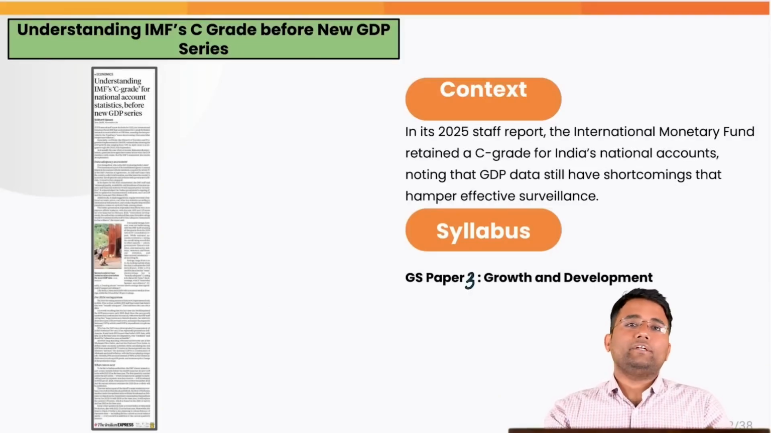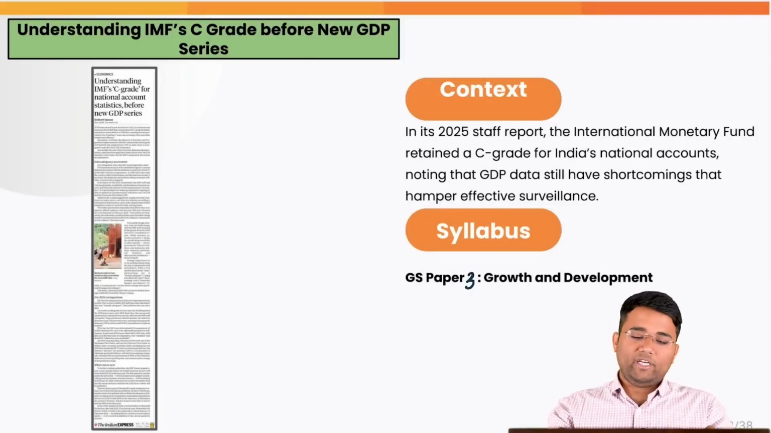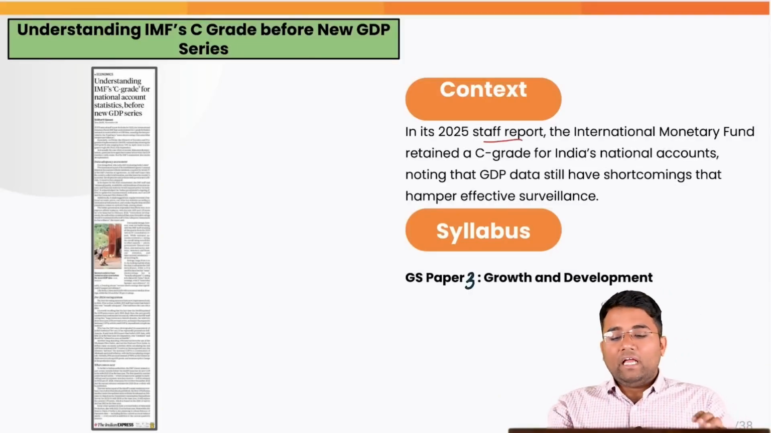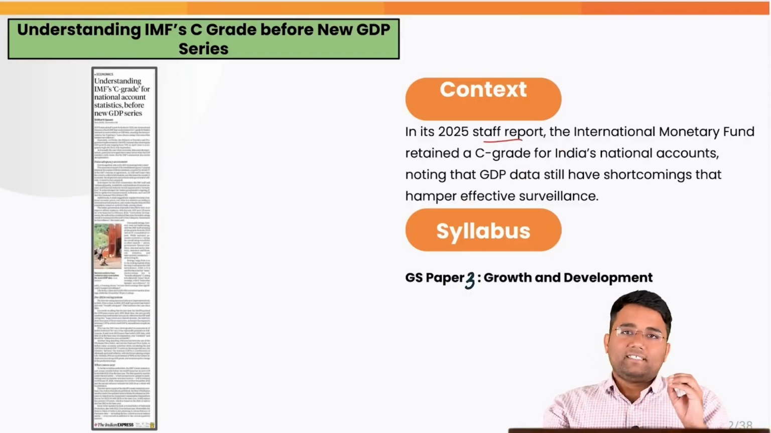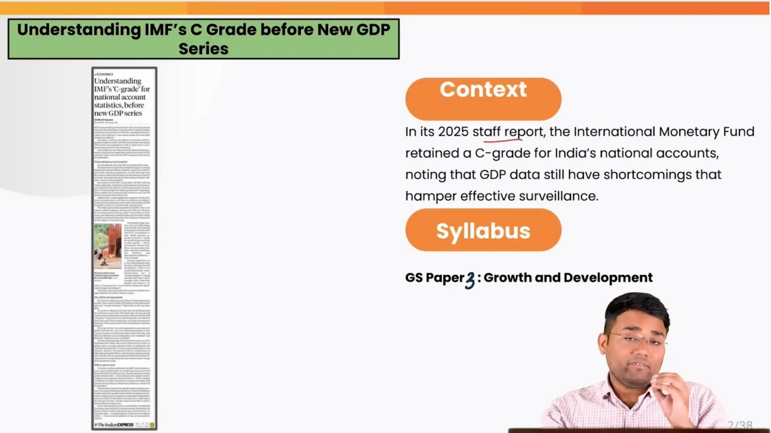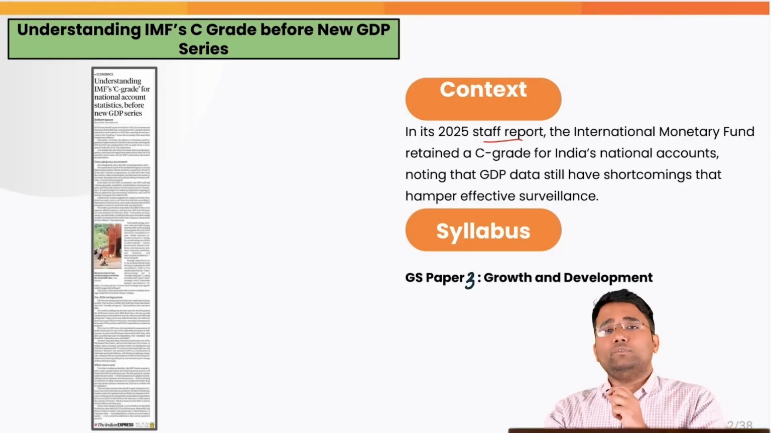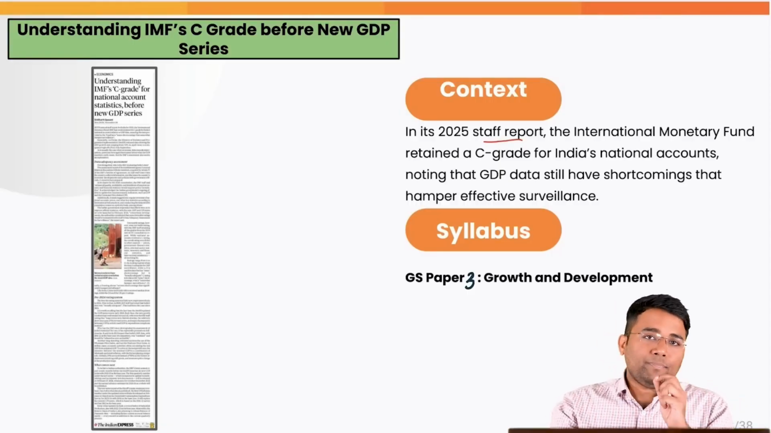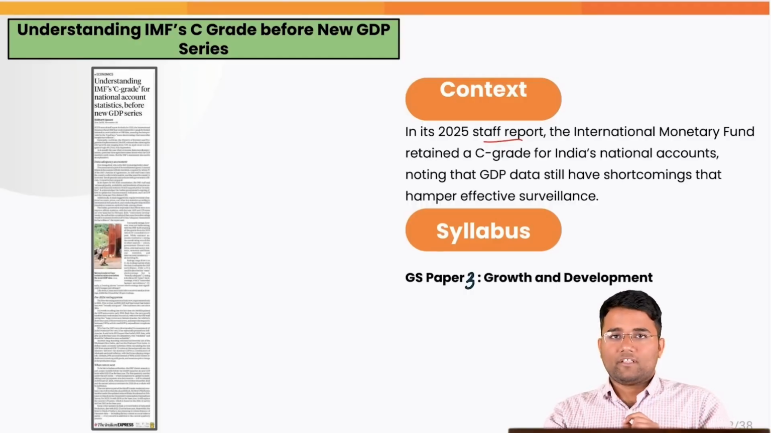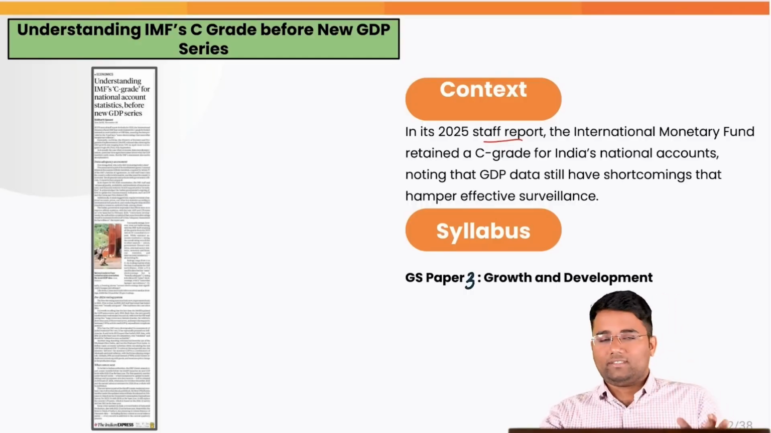With the first topic, the context is that in its 2025 staff report, the IMF retained a C grade for India's national accounts, because they noted various shortcomings and issues with regard to the GDP calculation, the methodology that we are using. And they said that this hampers effective surveillance of the Indian economy. Why is it important? Let's try to understand.